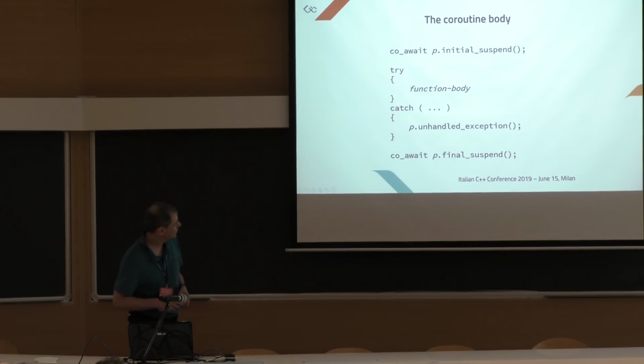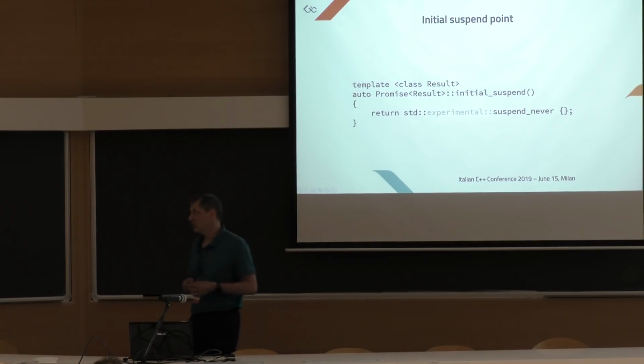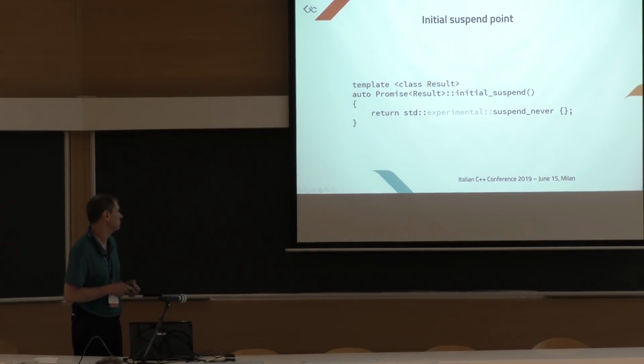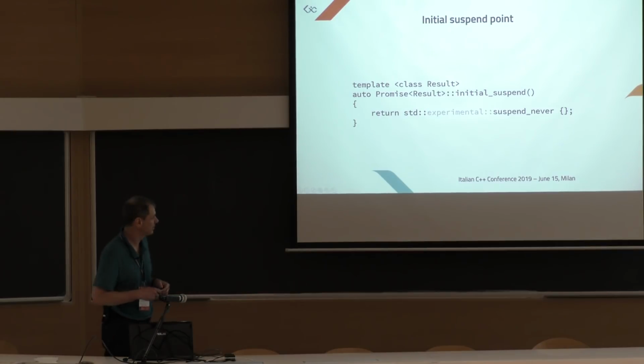Okay, so what should we do in the initial suspend point? Actually, in our case, we need to do nothing. We don't want to suspend at all, so we just return this type here, std suspend never. This is one of the two trivial awaitable types defined in the library.